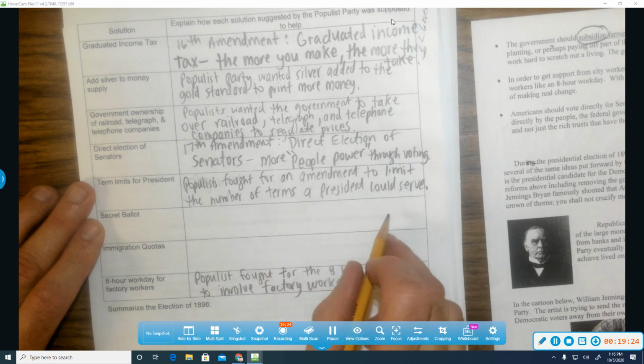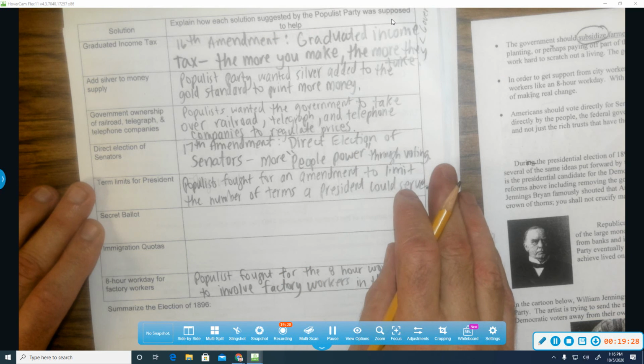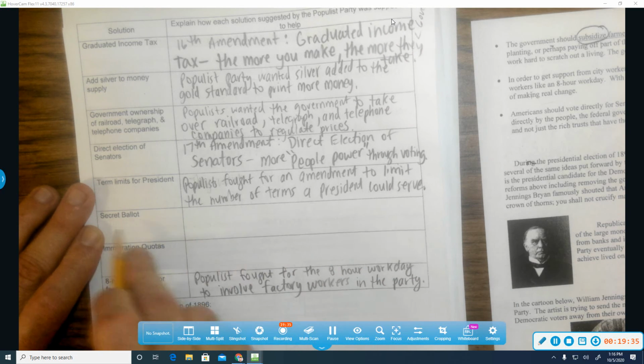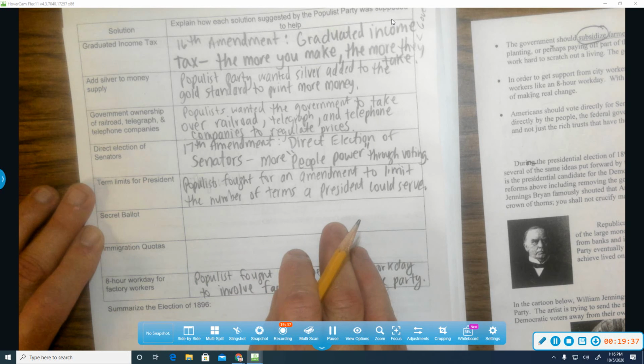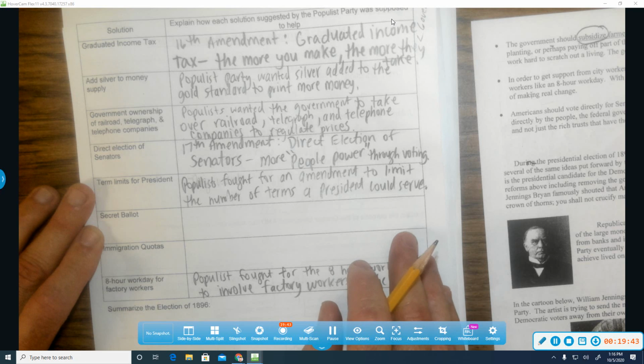Remember the political machines? We learned about political machines. If they found out who you voted for, they could break some kneecaps, and they forced people to vote for who they wanted to. A secret ballot would eliminate that problem, wouldn't it? Today we have secret ballots. You don't want your boss to know how you vote, because they might not give you that promotion if you have different political beliefs.